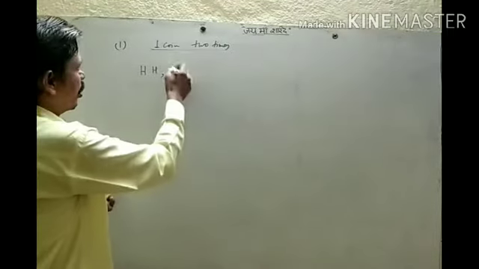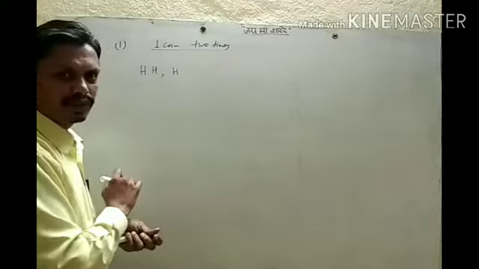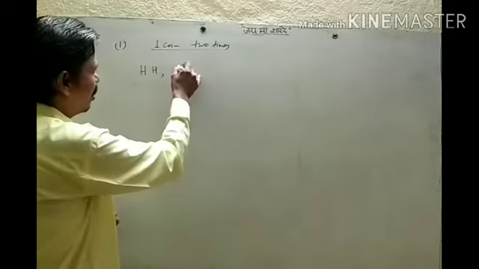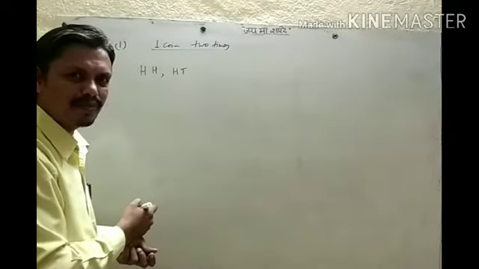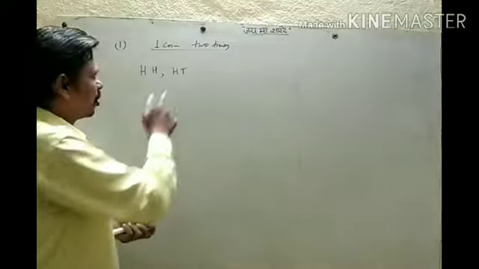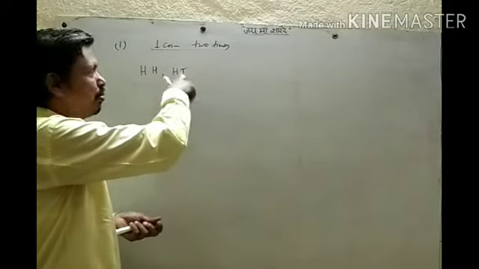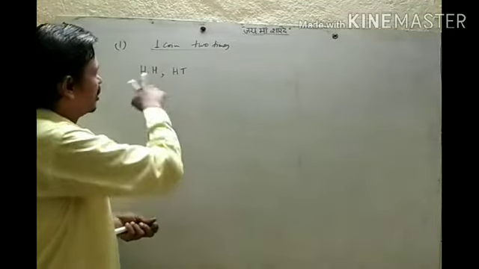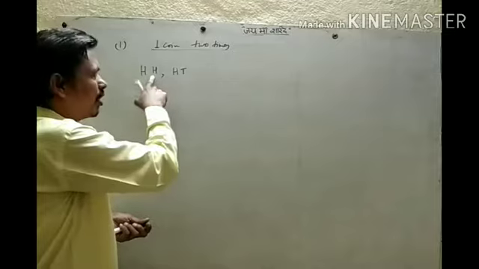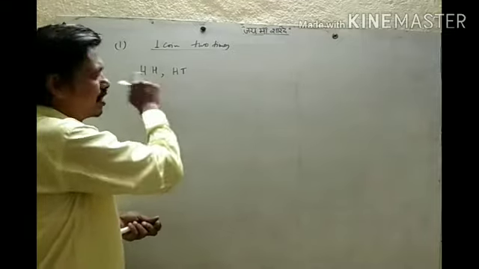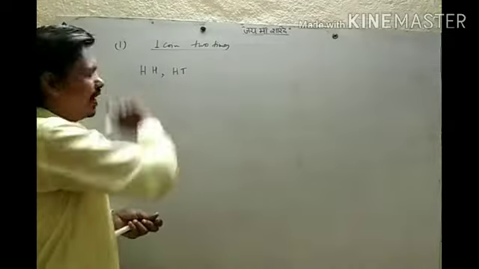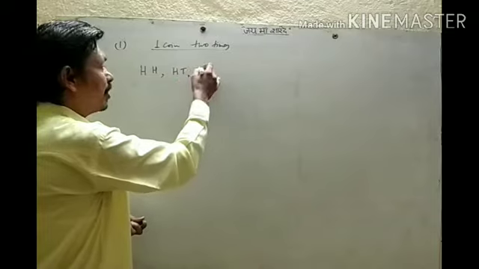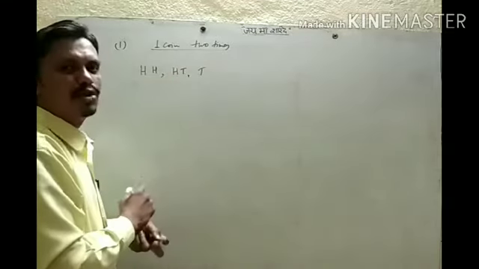But the first time can be head and the second time can be tail also. We don't know what will come the second time, so it can be head or tail. The first time we got head, but the second time can be head or tail. So two possibilities are there when the first toss shows head. Then the first time we can get tail also.